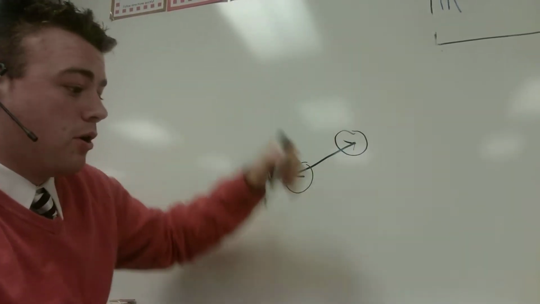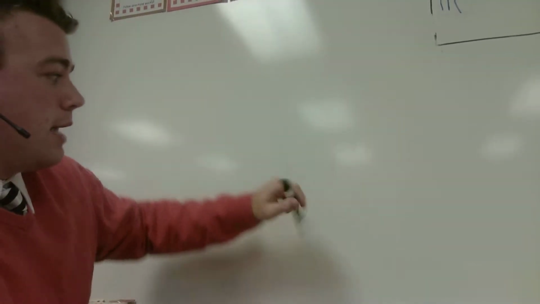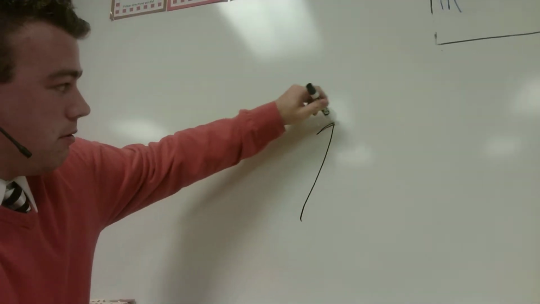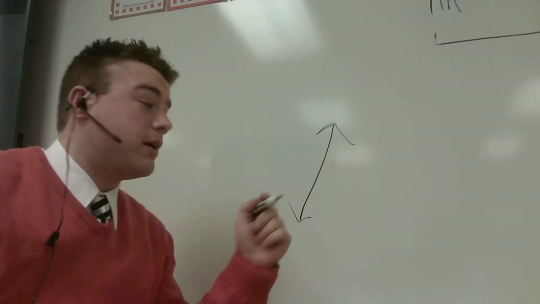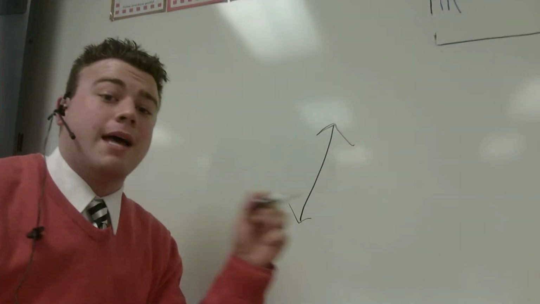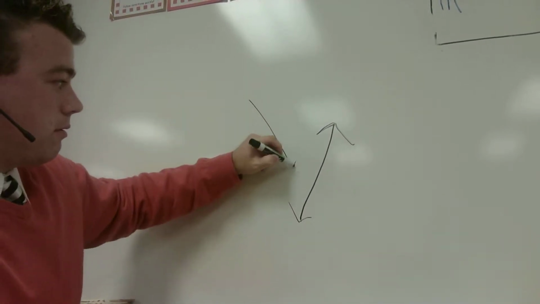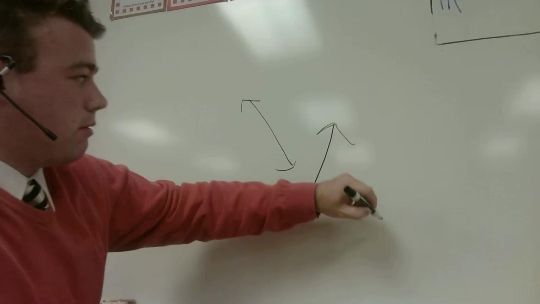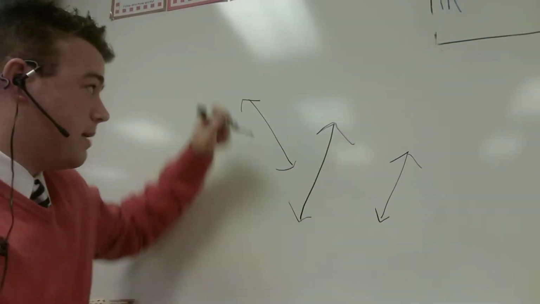So, for example, I'll draw a few lines here. That is a line because I have those arrows. That line goes on and on forever. Again, these are lines because I have these arrows.